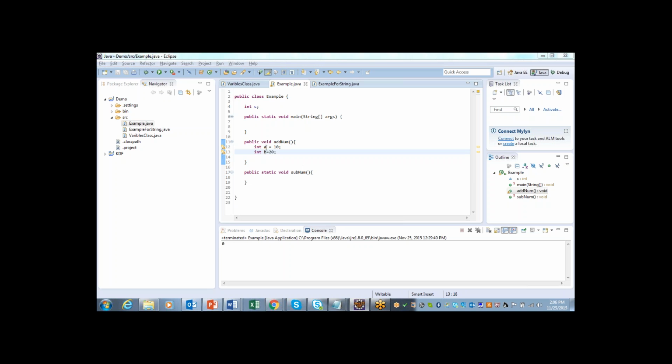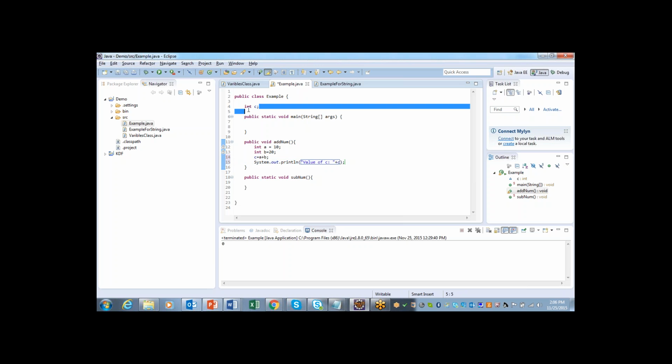Let us see. Here I have two local variables, that is int a equals 10, int b equals 20. So I can say something like this: c equals a plus b. So I'm trying to add two numbers, and also I can directly say System.out.println, and I can print the c value directly. So here c is defined outside the method, but I can directly use it inside the method because this is an instance variable which is created outside the method but inside the class.